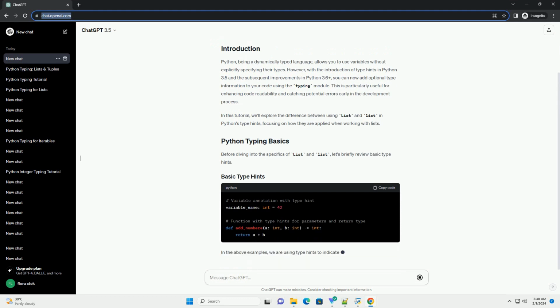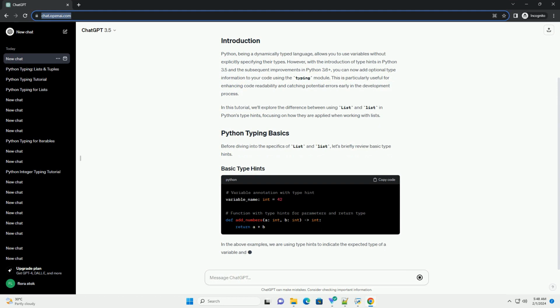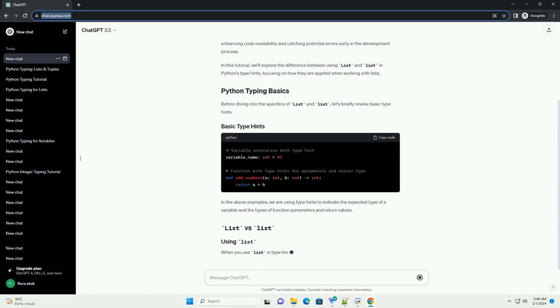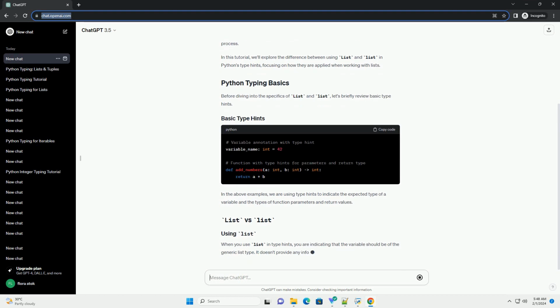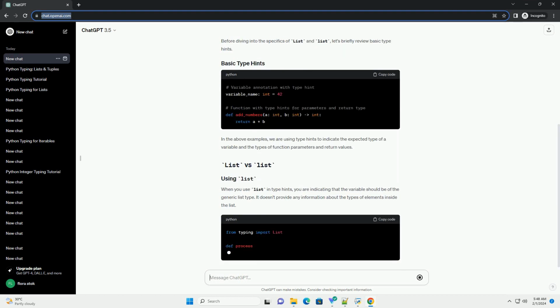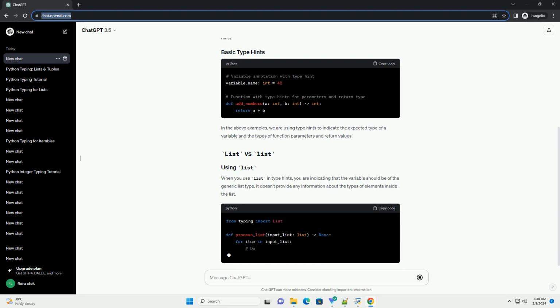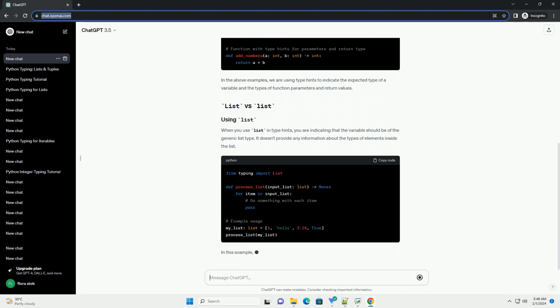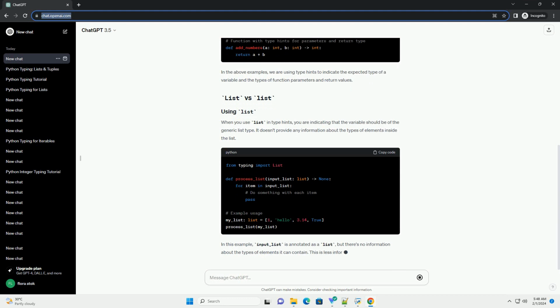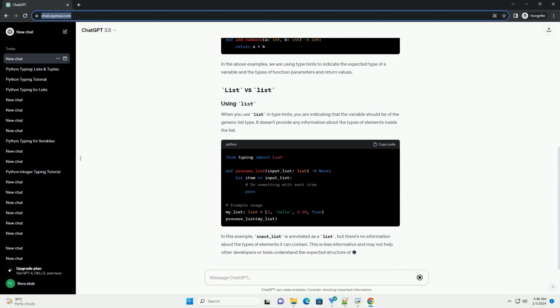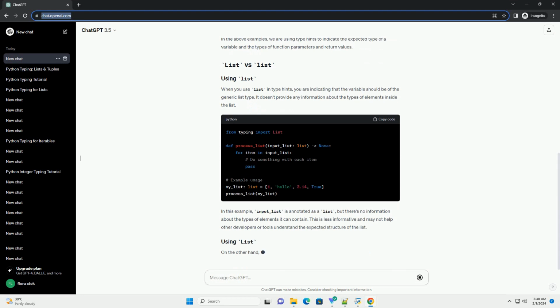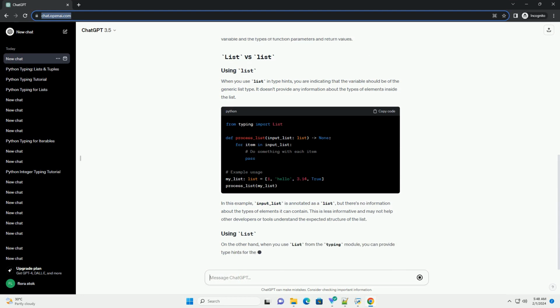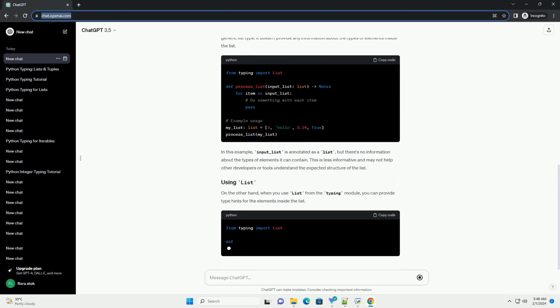Understanding Python typing basics. Before diving into list and List, it's essential to have a basic understanding of Python typing. The typing module provides a set of tools for annotating function and variable types. The List type. The List type is part of the typing module and is used to indicate that a variable should be a list with elements of a specific type. Here's a simple example. In this example, input_list is expected to be a list of integers, and the function returns a list of strings.